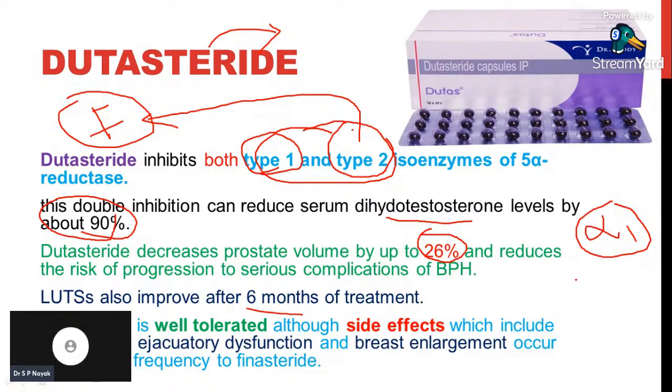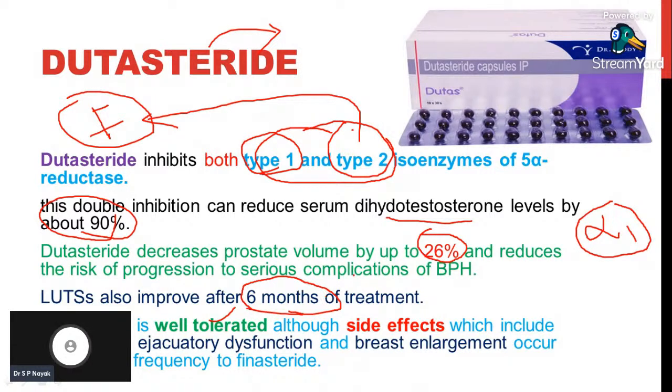It will take 1 to 6 months, and this treatment should be continued up to 6 months, and we can see the results only after 6 months usage of the course. And dutasteride is well tolerated when compared with finasteride. All the side effects are very common as with finasteride. Okay, erectile dysfunction, ejaculatory dysfunction, breast enlargement are very similar with dutasteride as well.